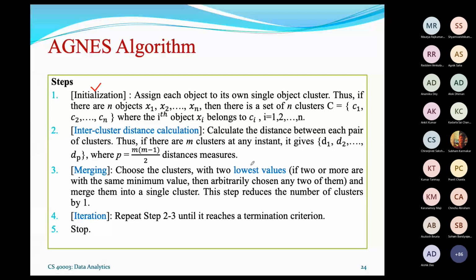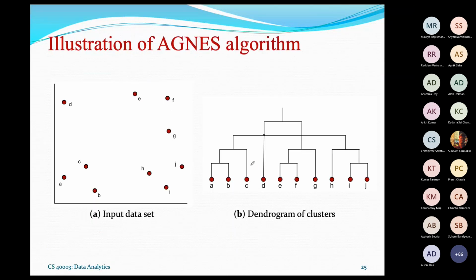So this idea is what the AGNES algorithm follows. Now, as I said, the dendrogram can be drawn at each level, showing which clusters are combined with which other clusters and so on. At the starting point, all objects belong to individual clusters. In the next level, A and B are merged, E and F are merged, and I and J are merged, because of the inter-cluster distance calculation.